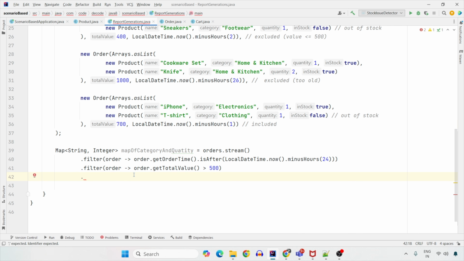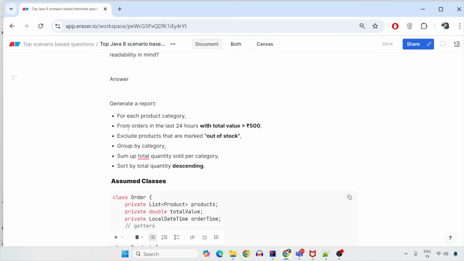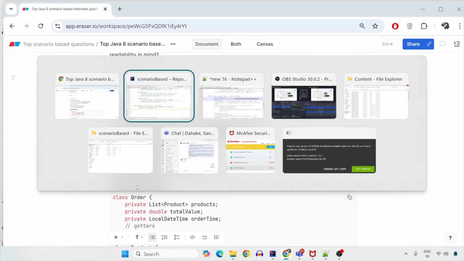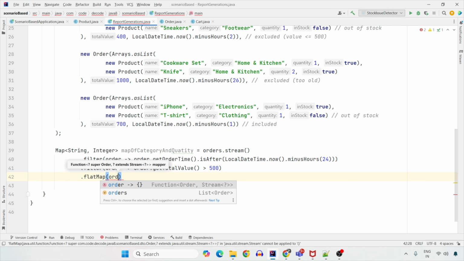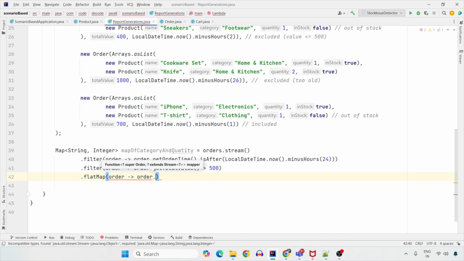Now we have done all the logic on the order. Now we have to get inside the order and fetch the product list, and in the product list, we have to remove all the out of stock products. So we have to filter on the stock. To be able to do that, we will be flattening each order to fetch the list of products for each order. So we are going to use flatMap, where each order gives order.getProducts.